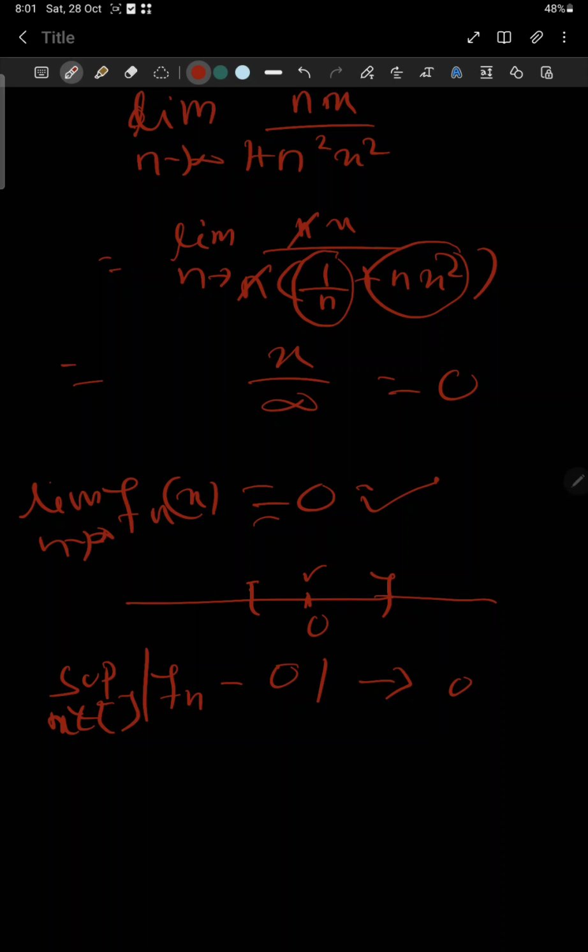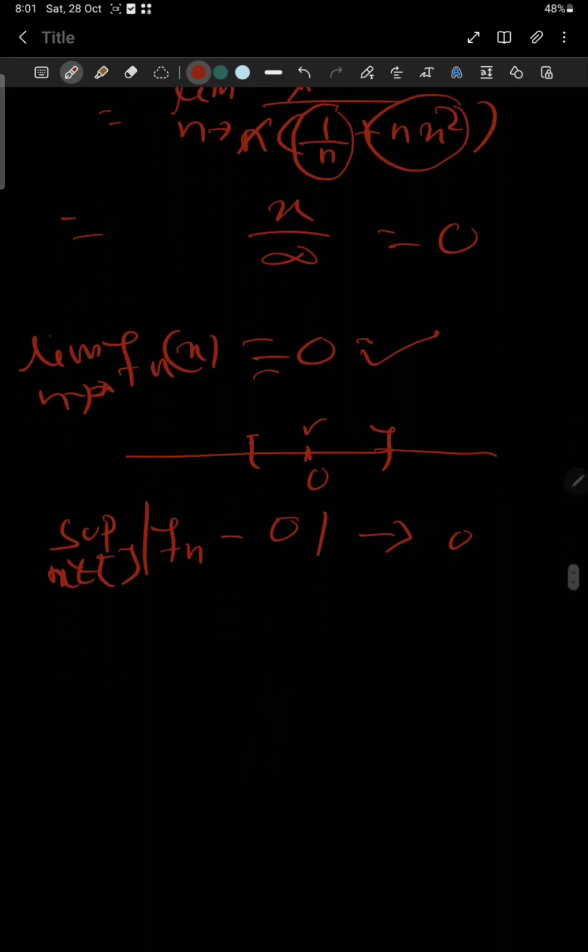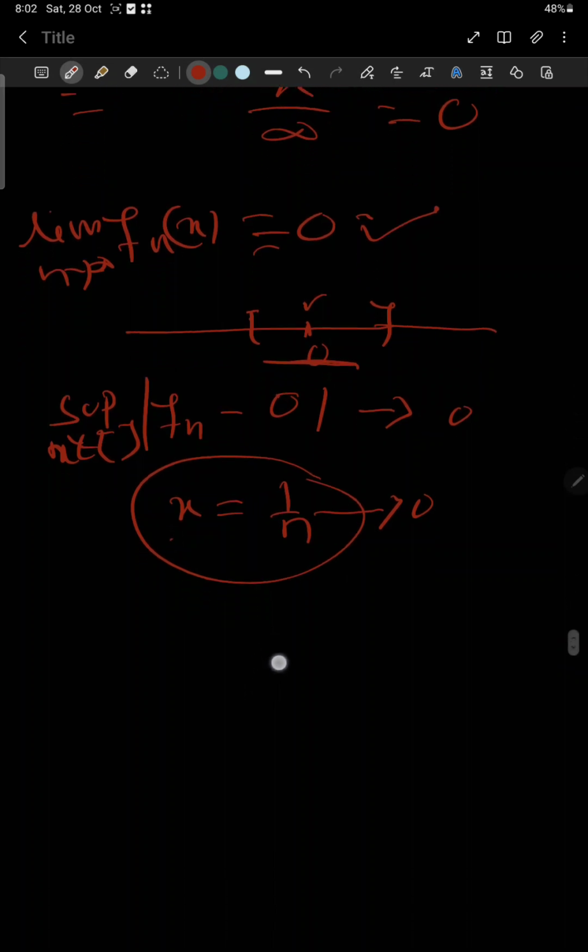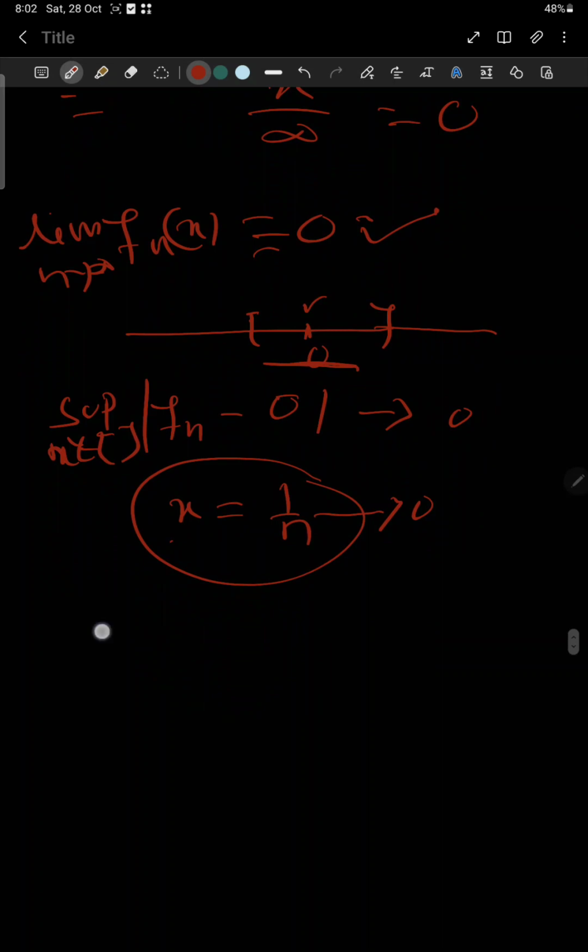This quantity should go to 0, but it cannot, because we can take x equal to 1 by n. This sequence we can take, because it converges to 0, and 0 is in our interval, since the question itself says that 0 is in our interval. Okay, if we take x equal to 1 by n, then calculate fn(x) equal to